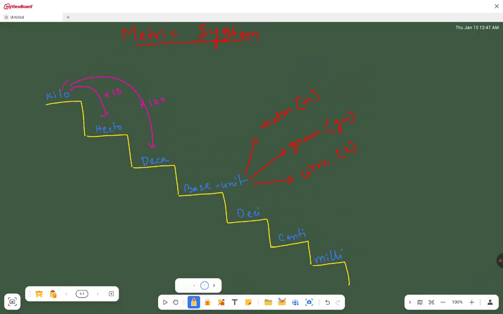If we want to come from kilo to the base unit, that means kilogram to gram, or kiloliter to liter, or kilometer to meter, we have to multiply it by 1000. If we come from kilo to deci, we have to multiply it by 10,000.